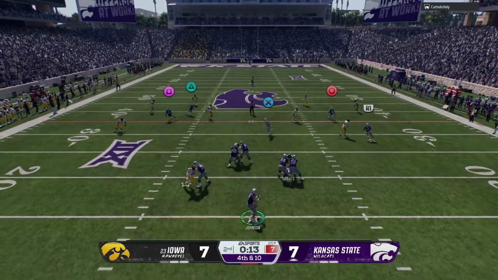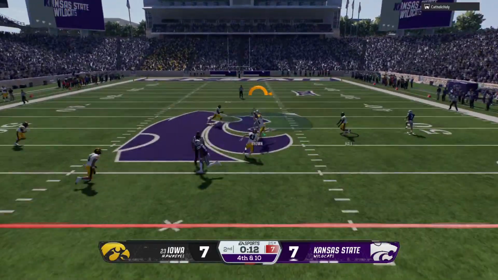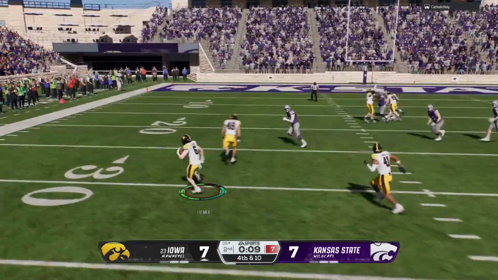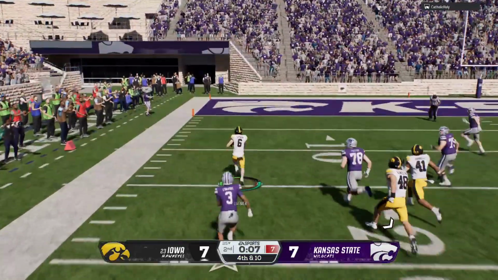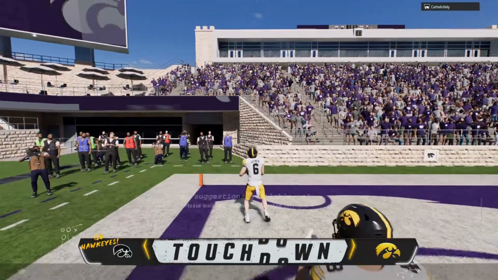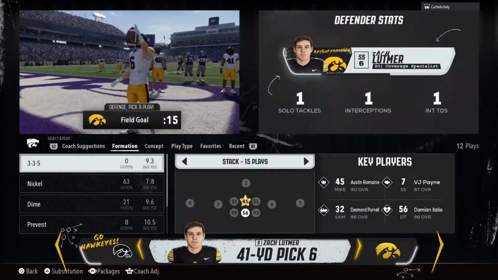He'll try to throw and pick up the first down. Lets it fly. Intercepted. Trying to take it back. He's at the touchdown, Hawkeye. The defense takes matters into its own hands.